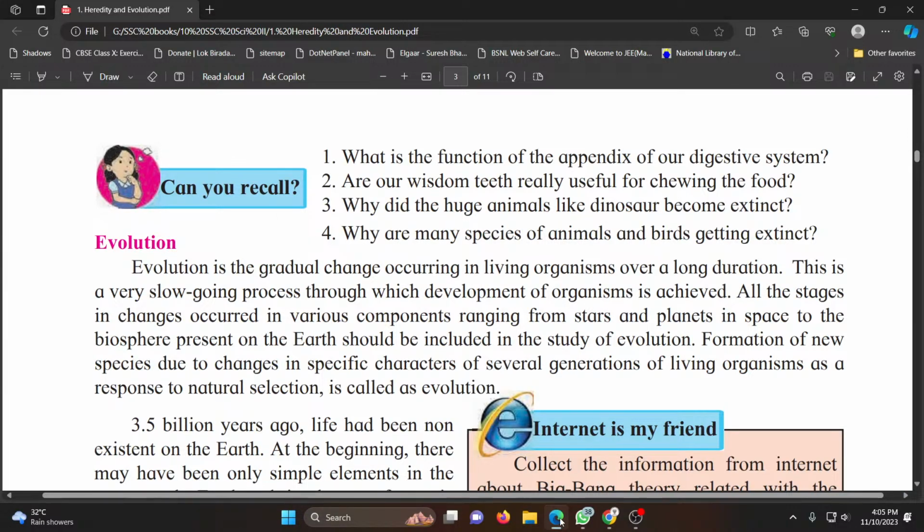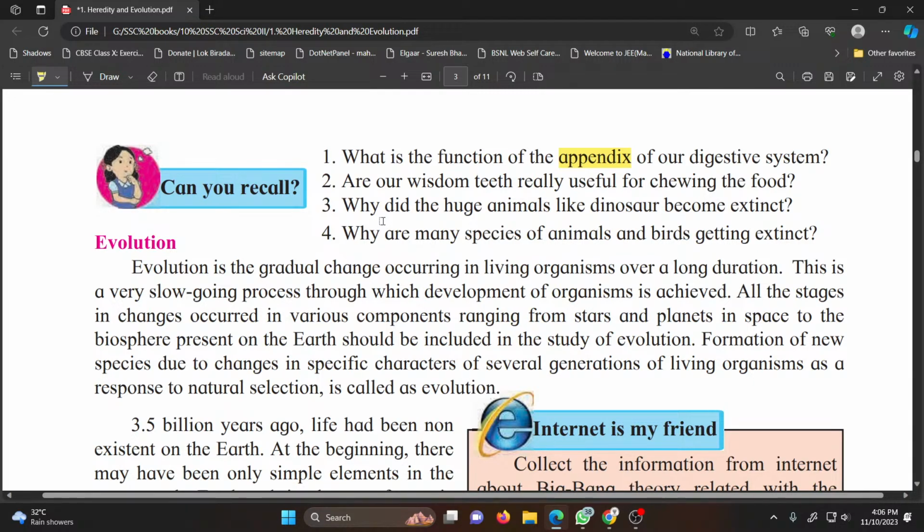Function of appendix of our digestive system. Appendix has no function in our digestive system. In the ruminating animals like cows and buffaloes, appendix helps in digestion of cellulose. In human beings, it has no role to play.